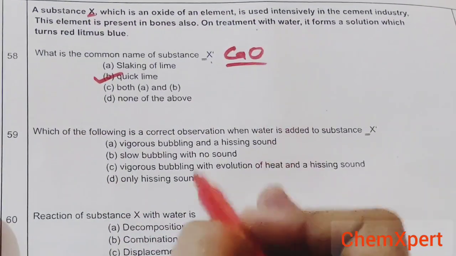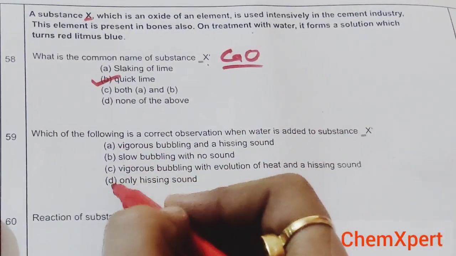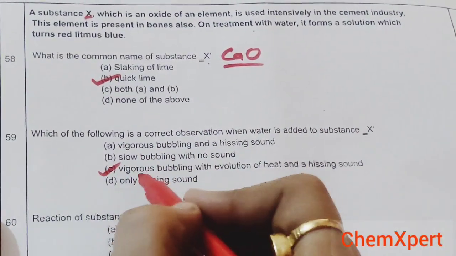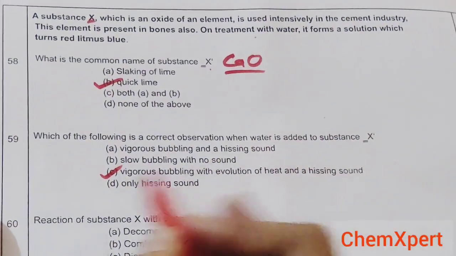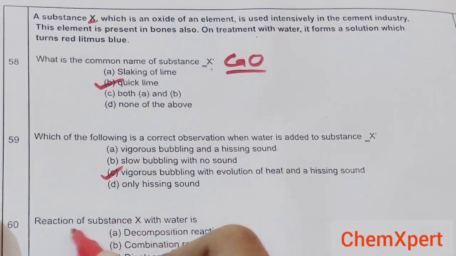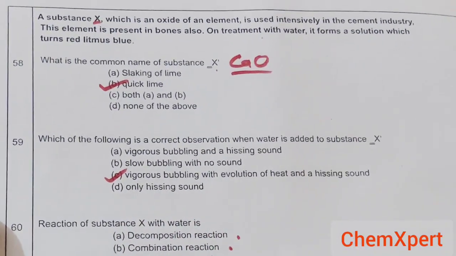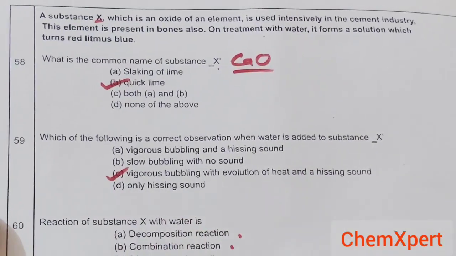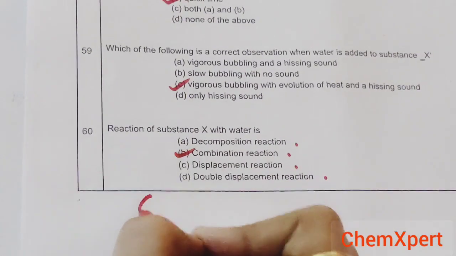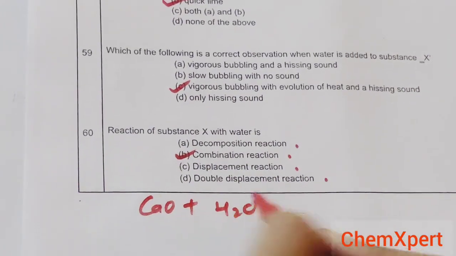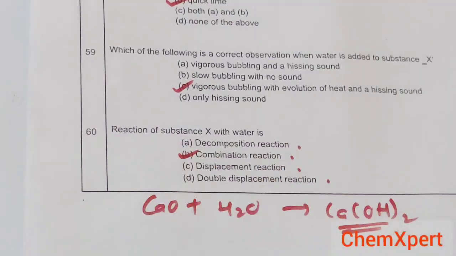And it is an exothermic reaction also, so heat is also evolved here. So out of A, B and C, C here is the correct answer because of vigorous bubbling with evolution of heat and a hissing sound. So C here is the correct answer. Reaction of substance X with water is decomposition, combination, displacement or double displacement? So here it is a combination reaction. We know that CaO plus H2O forms Ca(OH)2. So this is a combination reaction.